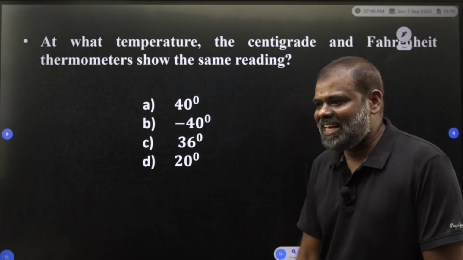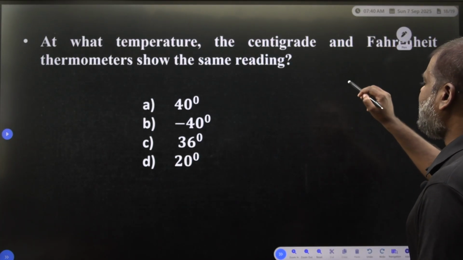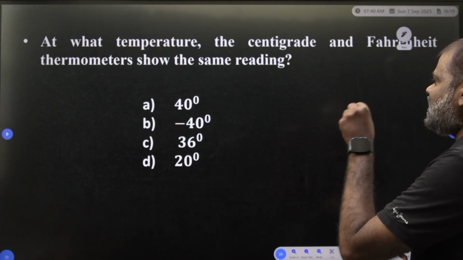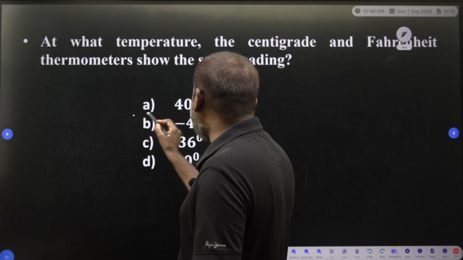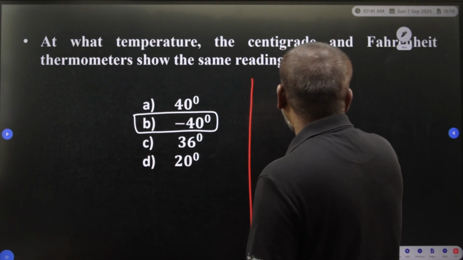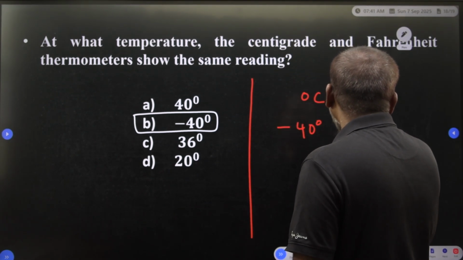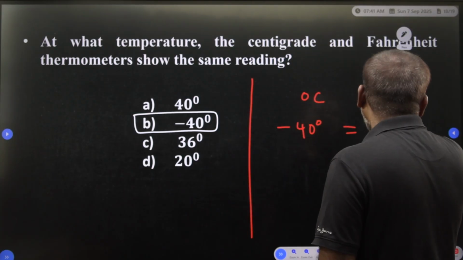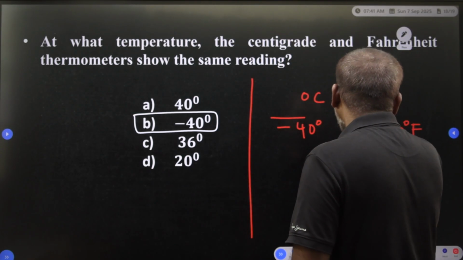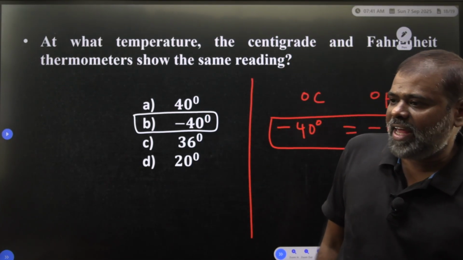Now we will see what kind of questions you may get in your competitive examination. At what temperature do the centigrade and Fahrenheit thermometers show the same reading? At minus 40 degrees. So minus 40 degrees centigrade is equal to minus 40 degrees Fahrenheit. Both must be the same, they should show the same reading. Clear? This is very important.